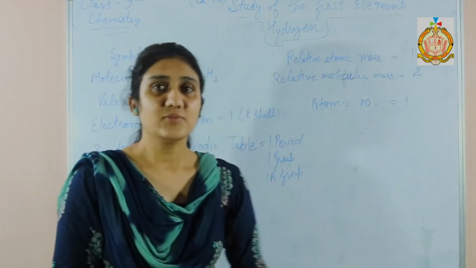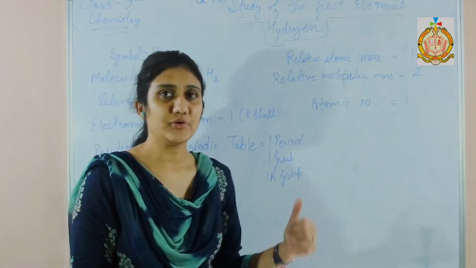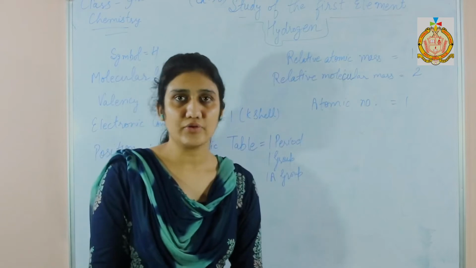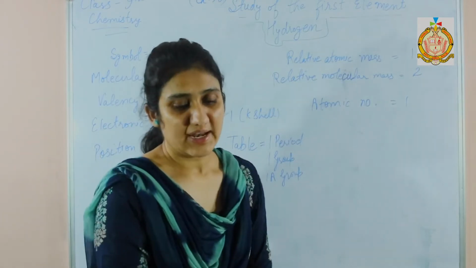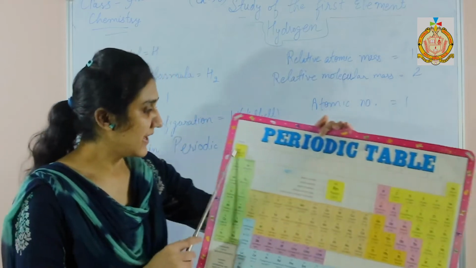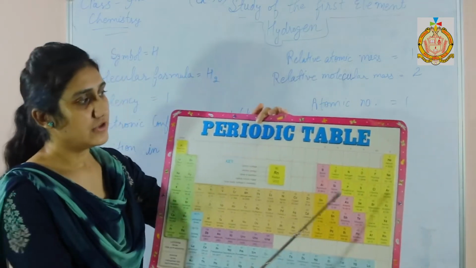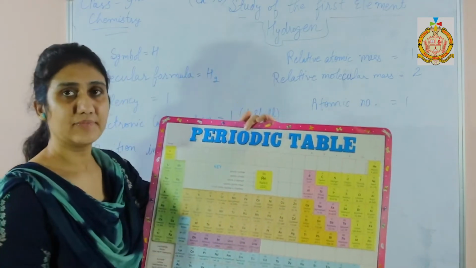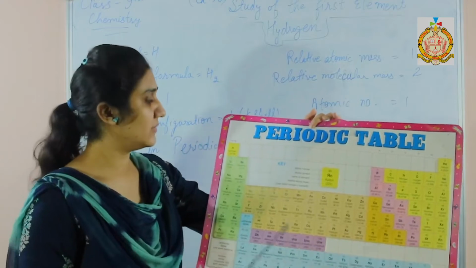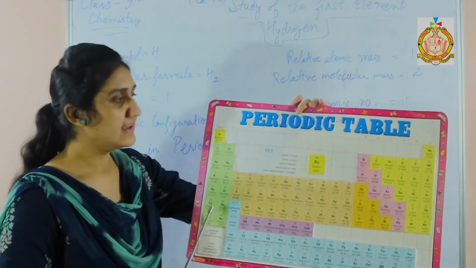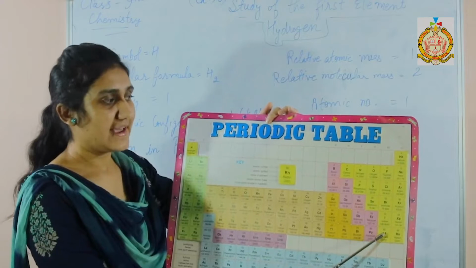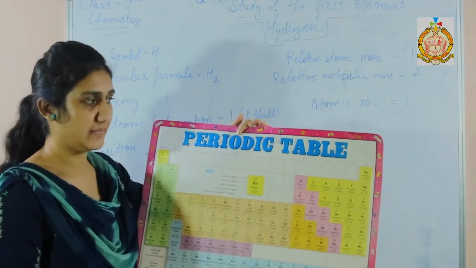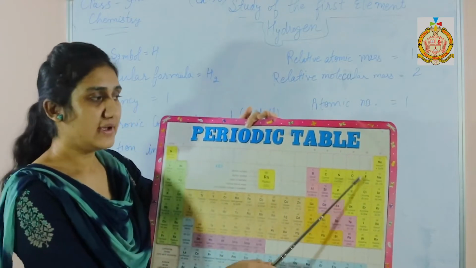Now students, the position of hydrogen in the periodic table is always a matter of controversy and debate, because it shows similarity with the alkali metals as well as with the halogens. Some of its properties are similar to those of the alkali metals and some of its properties are similar to those of the halogens. Halogens means group 17 elements or 7A group elements.